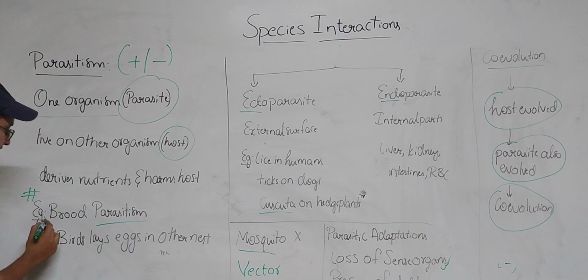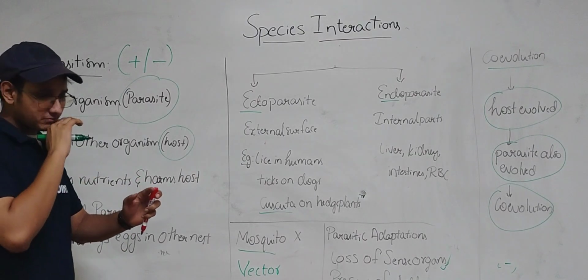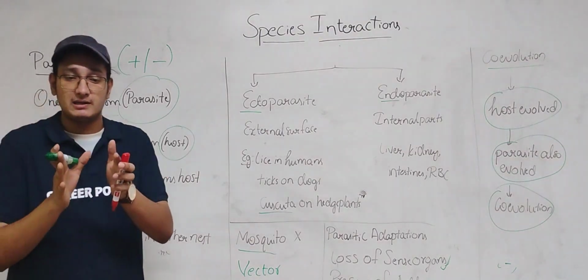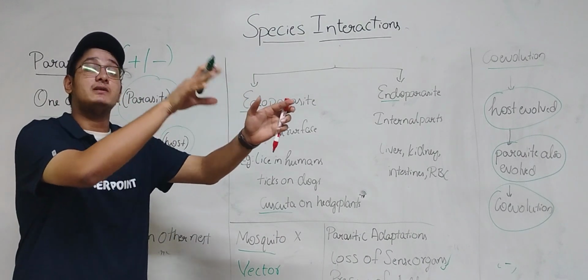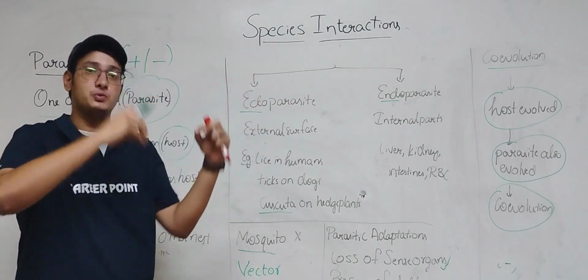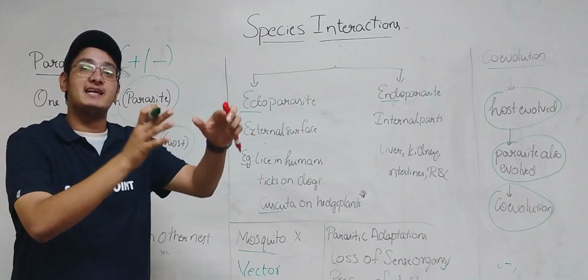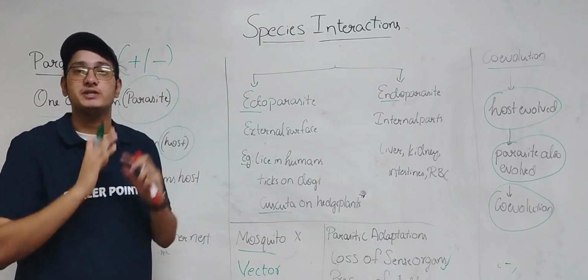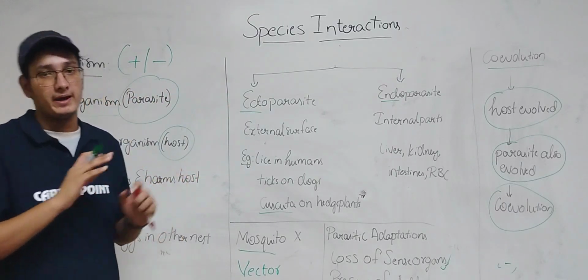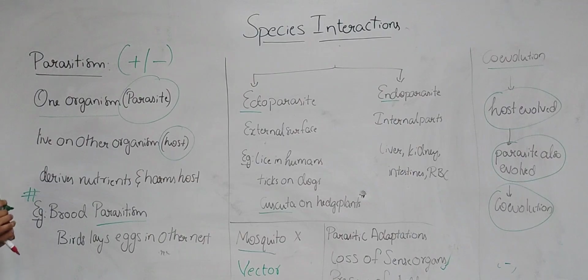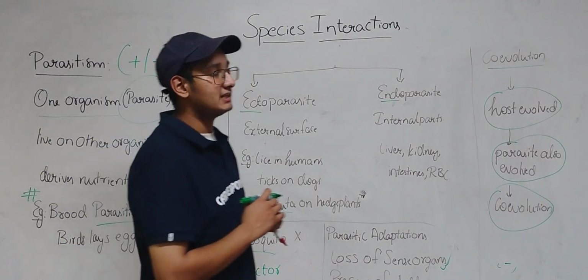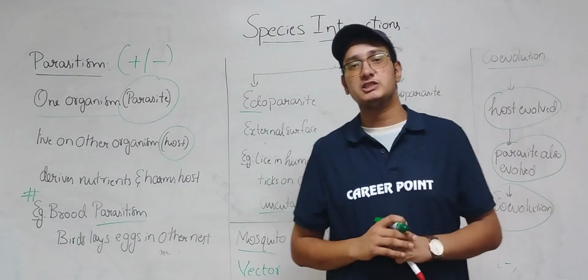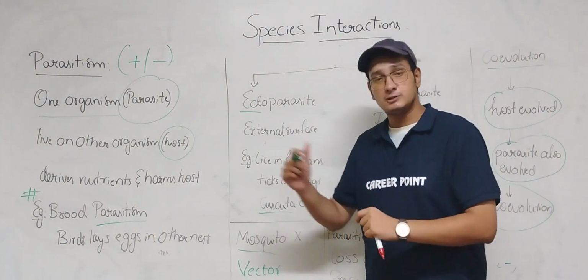So what happens in brood parasitism is, there is a bird which lays eggs in the other bird's nest. That other bird thinks these eggs also belong to it, and it starts hatching them and giving nutrients to them. So this is brood parasitism. And this is what parasitism means. In the next class we'll have a very quick revision of what we have discussed in species interaction.